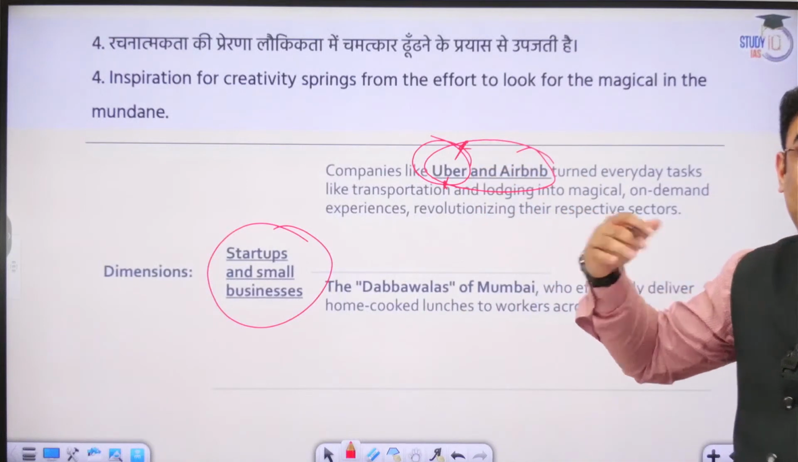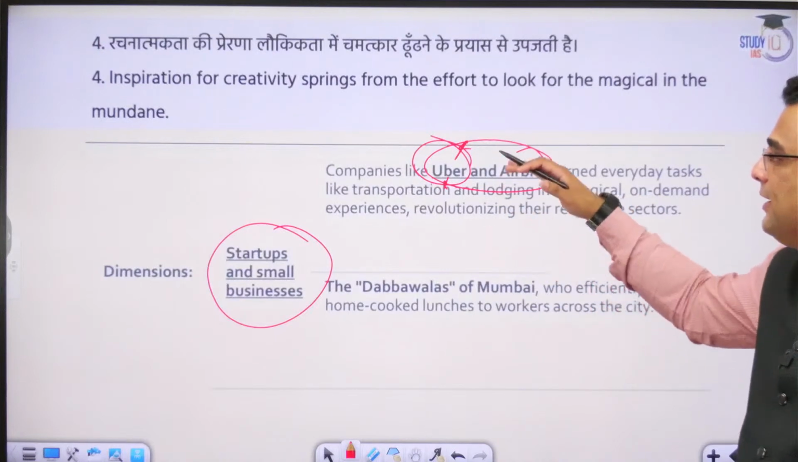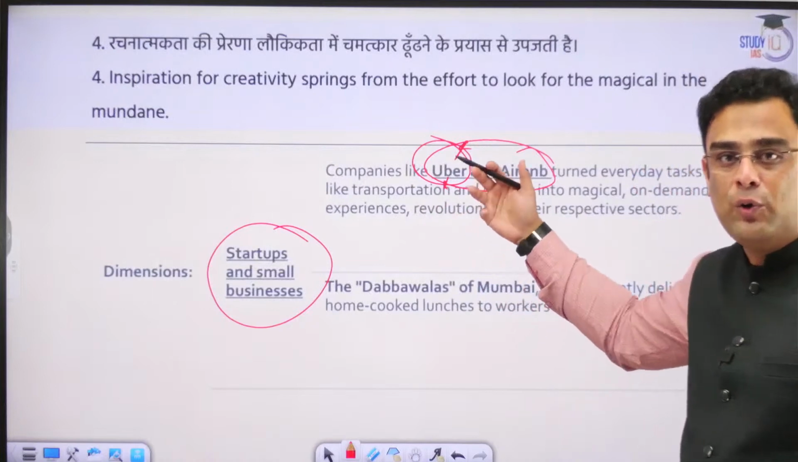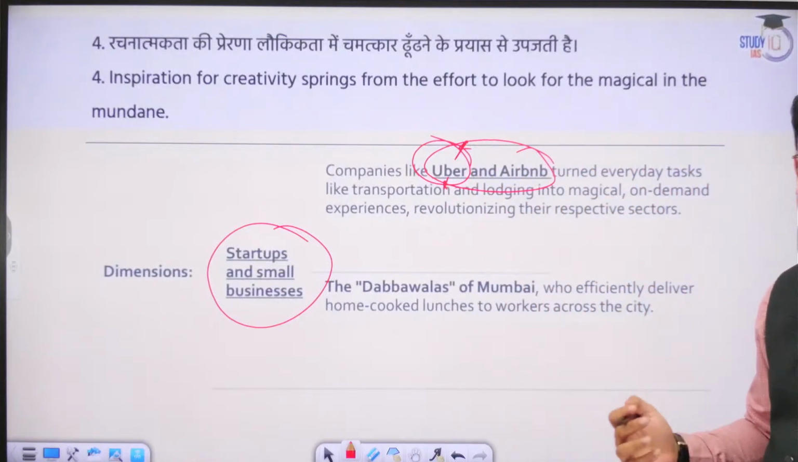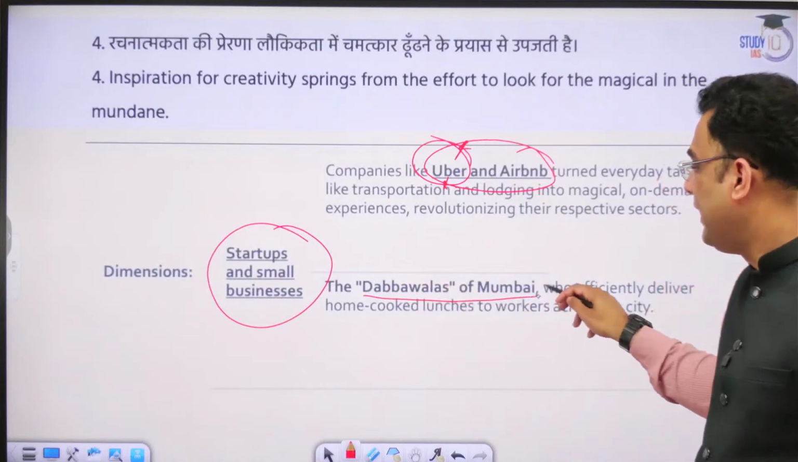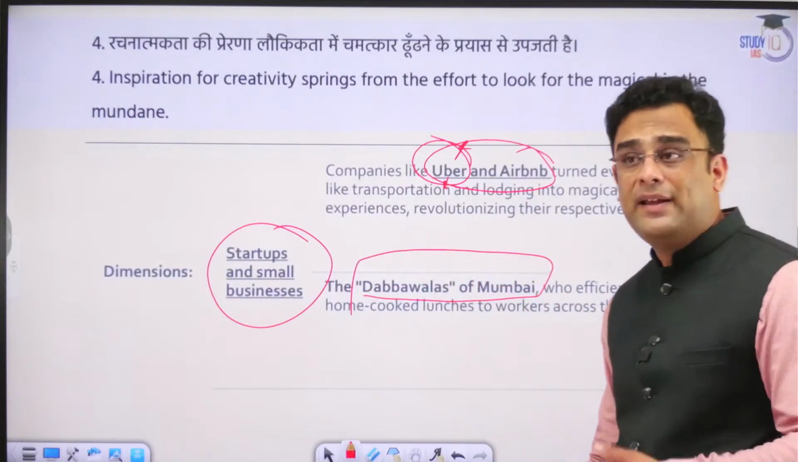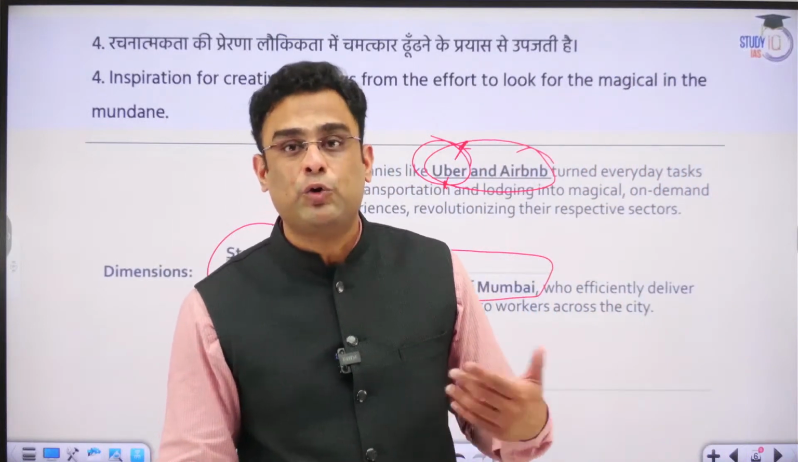But then somebody had to look at it in a special way and find out that here is a solution or a creative idea to solve this particular problem. In this manner, we can give many examples. The Dabbawalas of Mumbai are also a great case study in that regard. People in Mumbai travel great distances to work. Some of them commute 2 hours